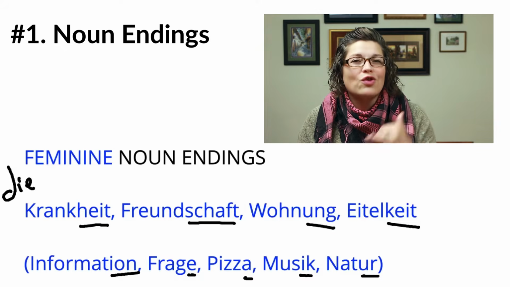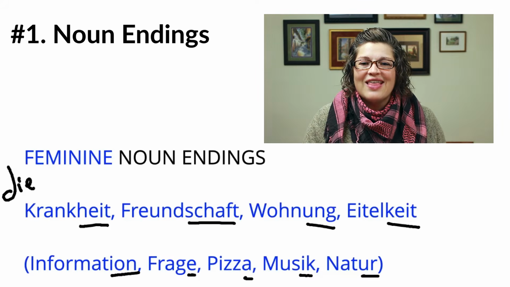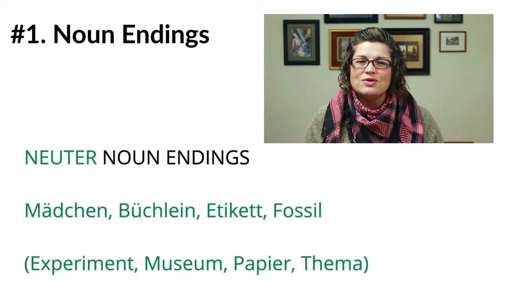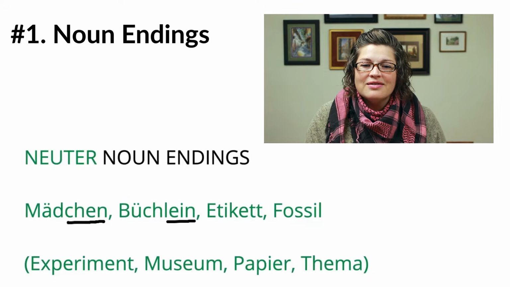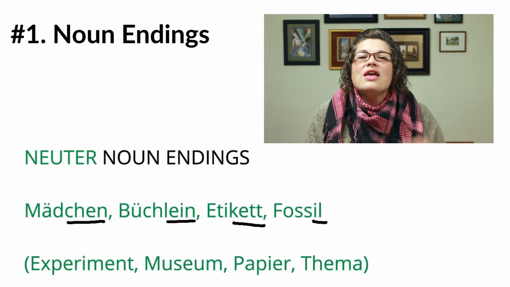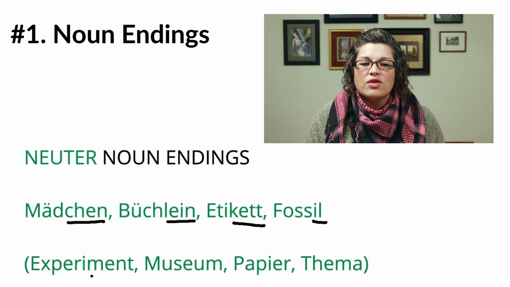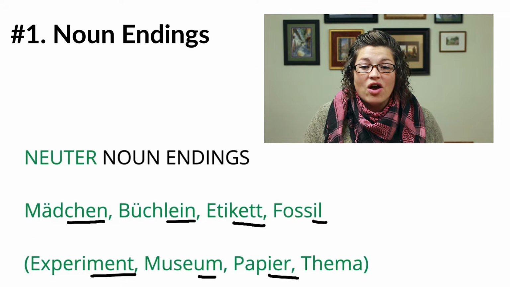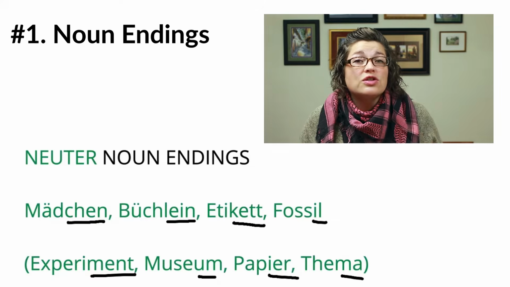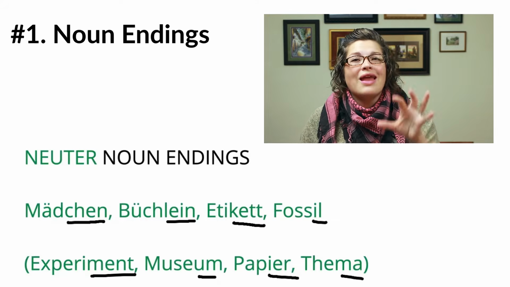So we learn those a little bit later in the game. We start with the ironclad ones first, all right? And then with some neuter examples, we have Mädchen, Büchlein, Etikett with the ETT, Fossil with the IL. These are also the surefire ones. That's where you start. And then down the road, you can learn all of the nouns that end with ment and IER, MA, right? And the exceptions that go along with them. Okay, so that's the idea of working with German noun endings.